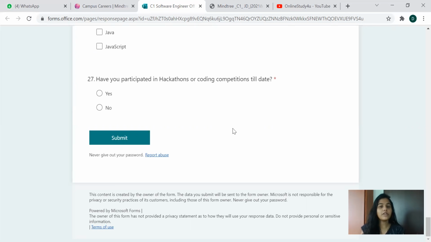Without preparation, don't ever apply for any job, because once you apply here without preparation, you let go of that opportunity. Then next time when the same opportunity comes for your eligibility criteria, there will be a clause: if you have already applied to this job in the past 3 or 6 months, then you cannot apply. This is very common with most of the companies, because they want to give the opportunity to so many people who haven't got it yet. So a silly mistake of just applying, not preparing, and appearing for the exam, getting disqualified, will affect you a lot in the long run.